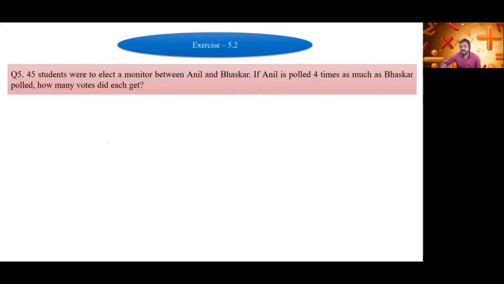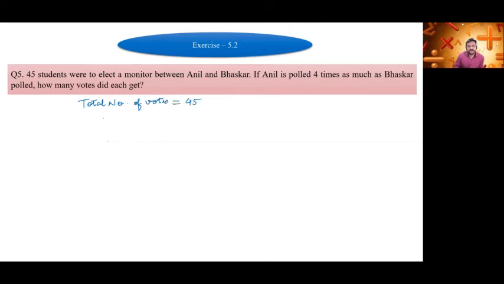No, so we will assume it as x. First of all, we will write total number of votes. Total number of votes is equal to 45.